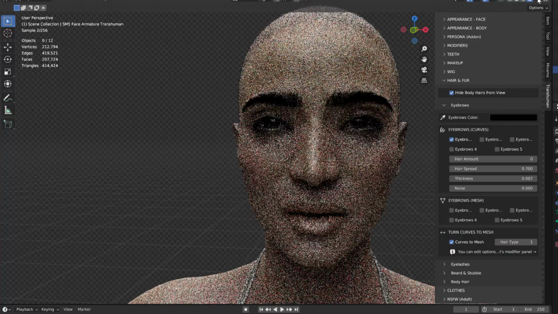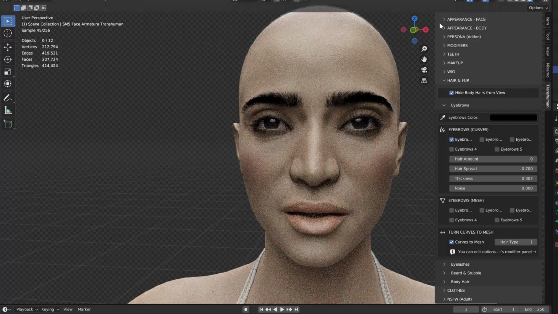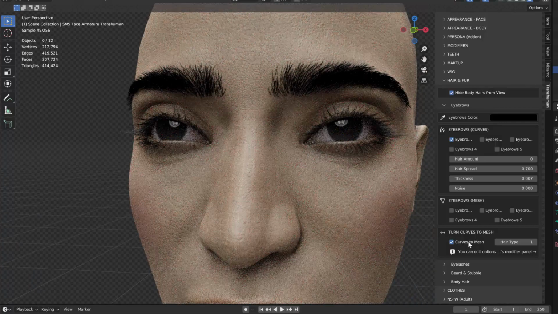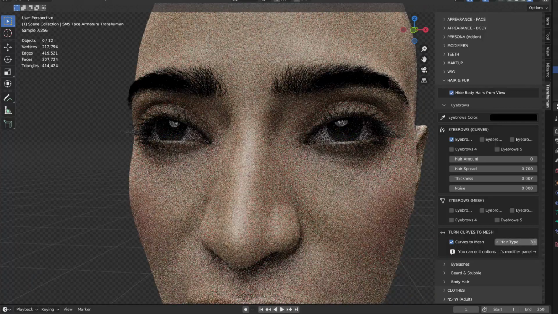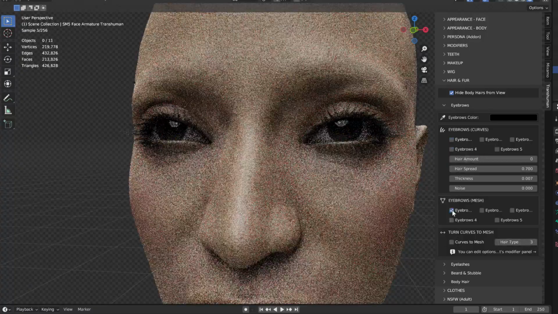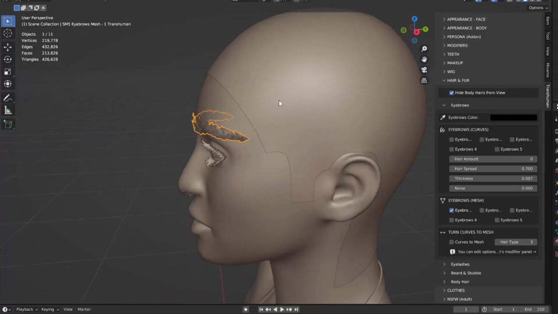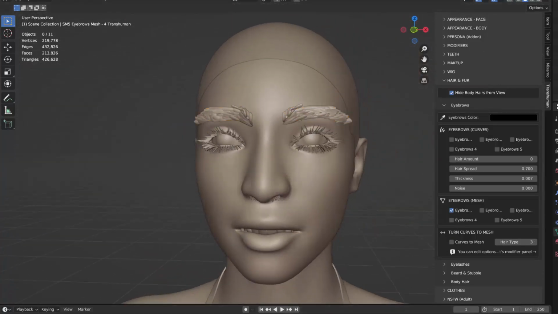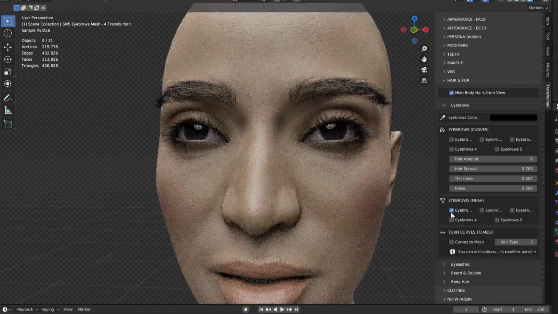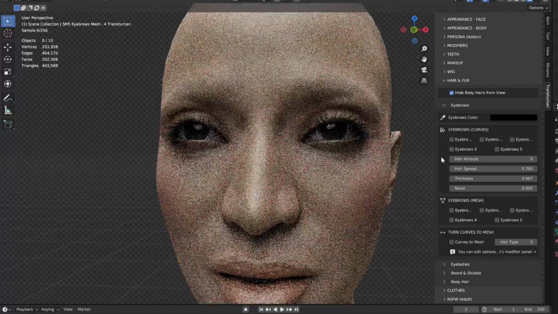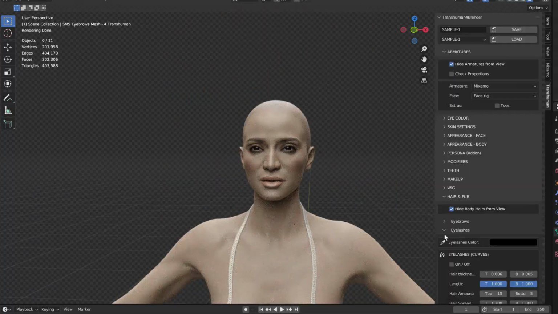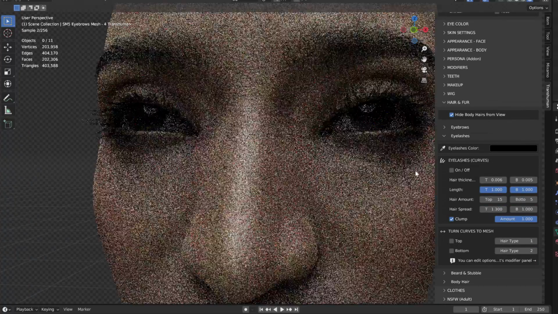Inside of each of the panels we can find the turn curves to mesh option, and by activating it, the curves that are already present will become mesh cards. We can also change the hair type with a slider to different results. And in the eyebrow section there are also 5 samples of eyebrows already made with mesh that you can choose from that have a smaller poly count. So you can either choose to convert the curves that you have, or you can choose one from the eyebrows mesh selection. I'm going to leave it as it was before.